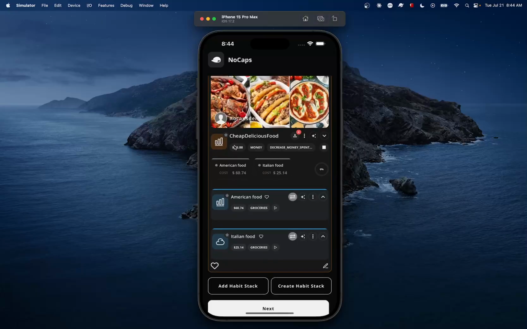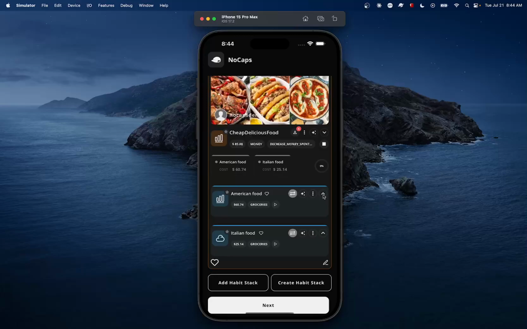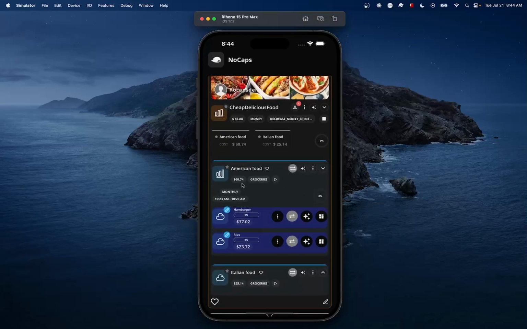All right. Now, a HabitStack is a box with properties that contains 0, 1, or any number of habits. And that will be the same as well for the habits.